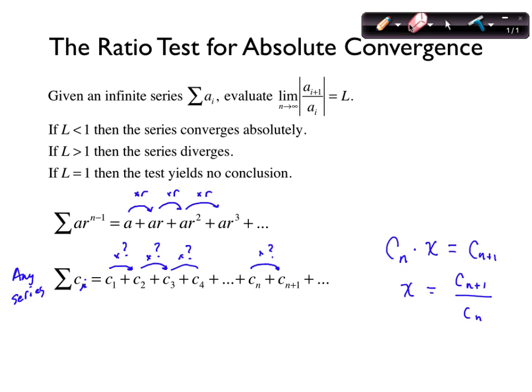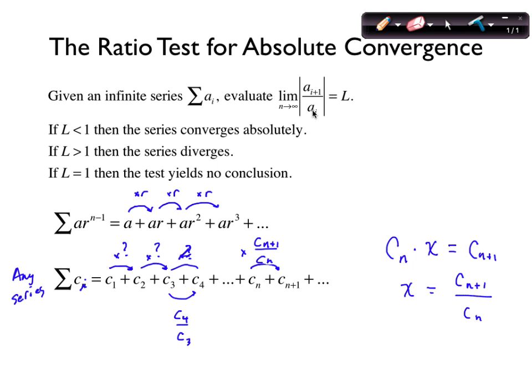So the multiplier is the next term divided by the previous term. That's what you always multiply by to get the next term. So if you're at c_n, you multiply by c_(n+1) over c_n to get c_(n+1). Should make sense, right? So for instance, this multiplier would be c_4 over c_3. Multiplied by c_3 would give you the next term, c_4.